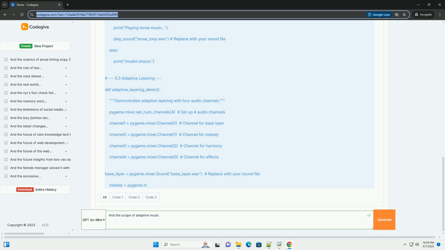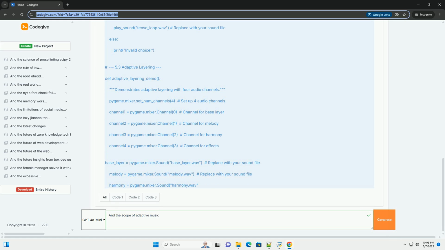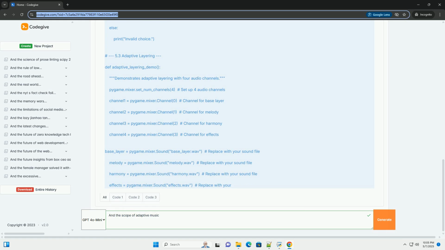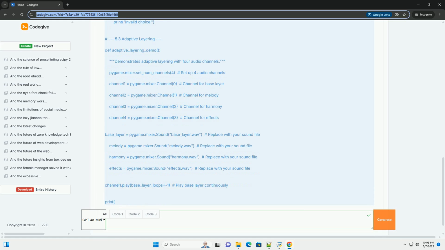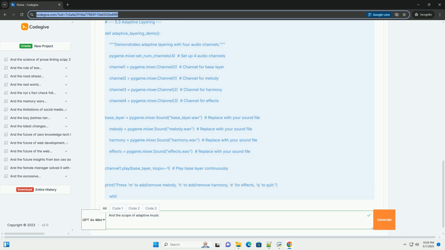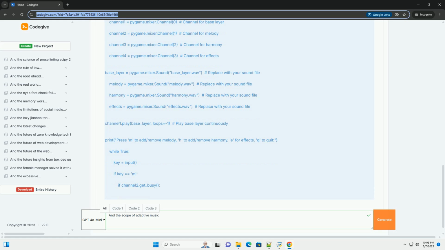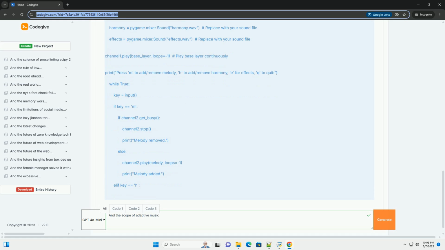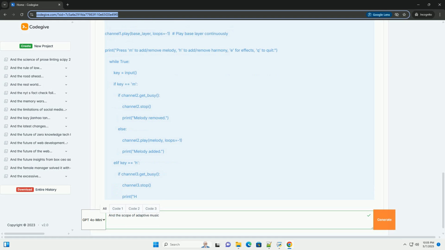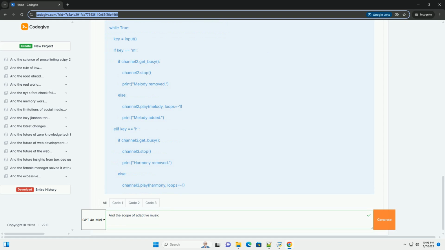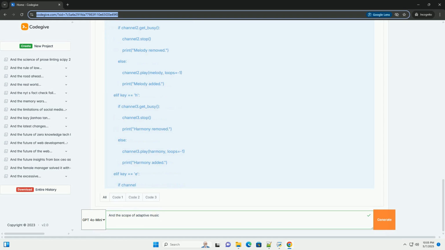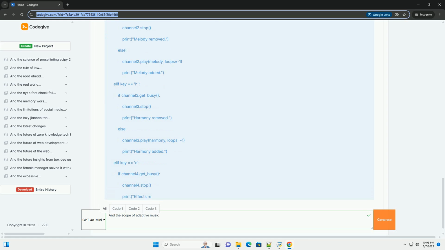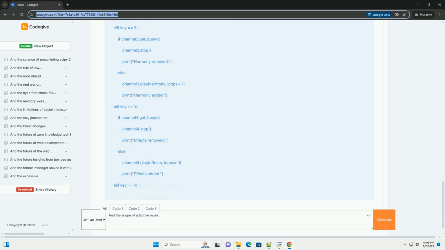Table of contents. 1. What is adaptive music? 2. Why adaptive music? Scope and applications. 3. Adaptive music techniques. 3.1 Branching and layering. 3.2 Sequencing and compositional algorithms. 3.3 Reactive sound design. 3.4 Parameter mapping and control. 3.5 Generative music. 4. Implementation strategies.